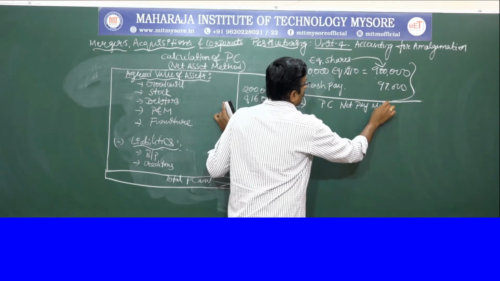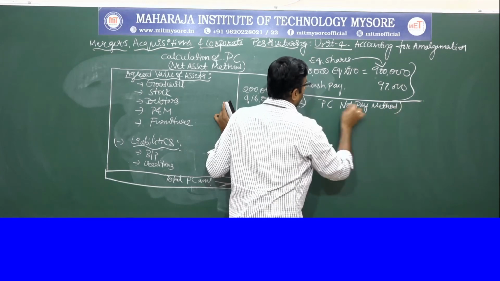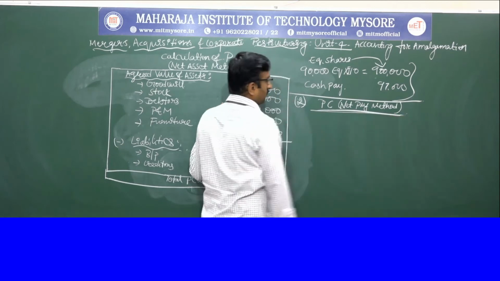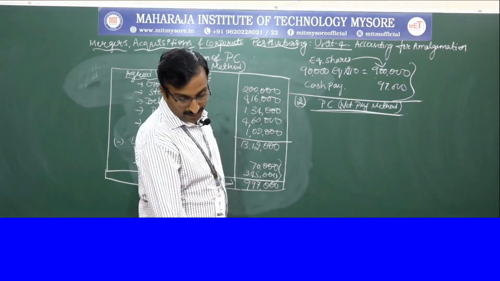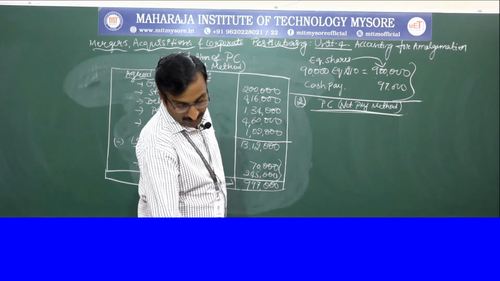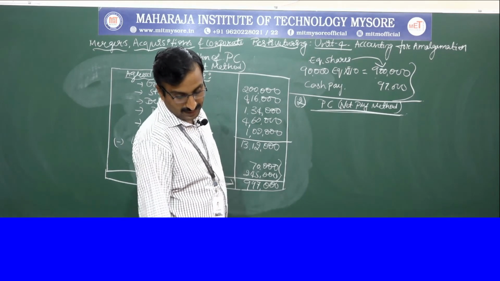Net payment method. Okay, net payment method under this. So they have given 5 lakh rupees of cash and 4 lakh into 10 of the shares they have given.